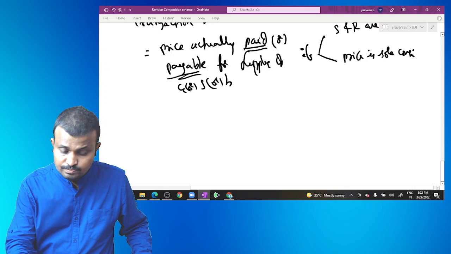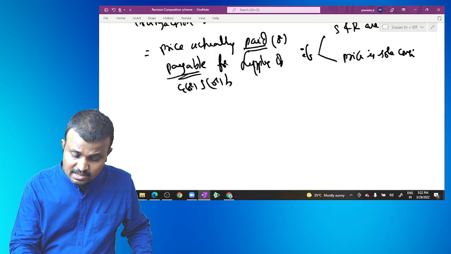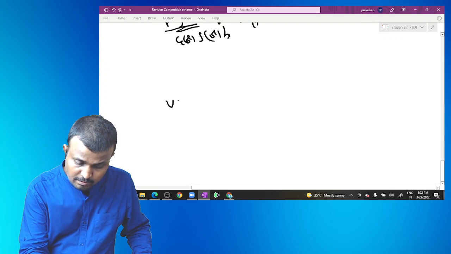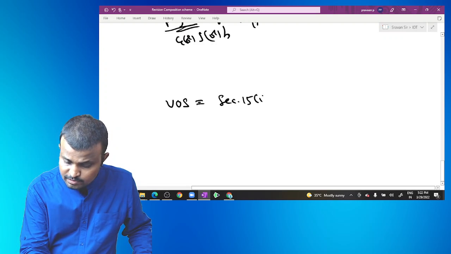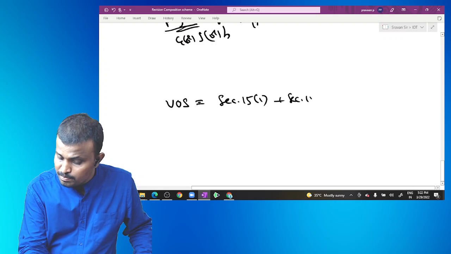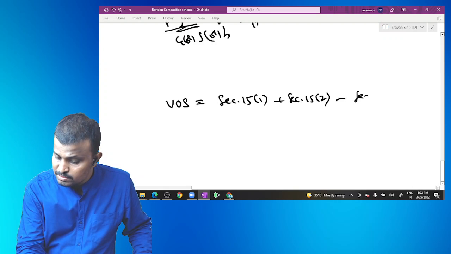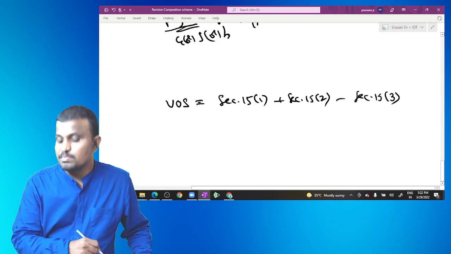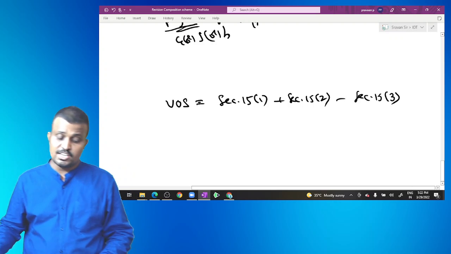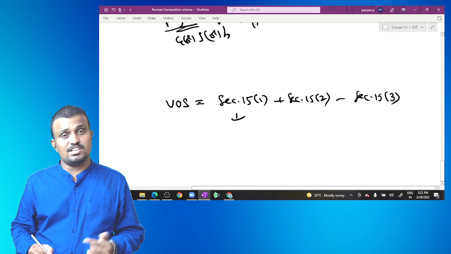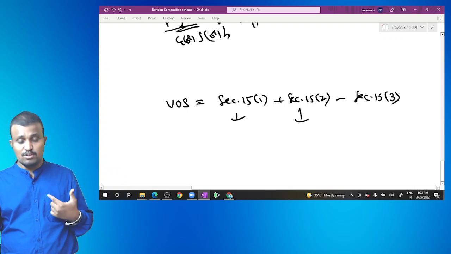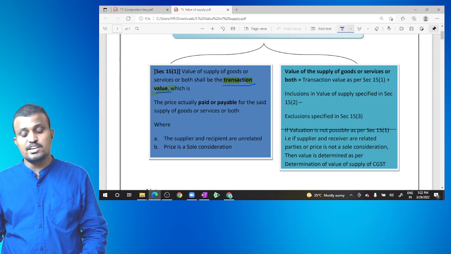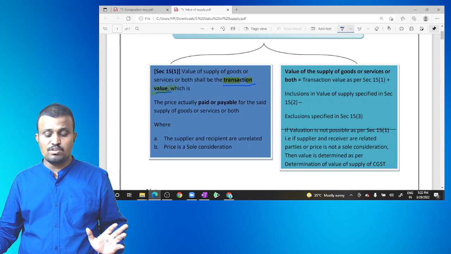So value of supply is equal to section 15.1 plus section 15.2 minus section 15.3. Section 15.1 relates to what? Transaction value. Section 15.2 relates to what? Inclusions in the value of supply. Section 15.3 relates to what? Exclusions from the value of supply.